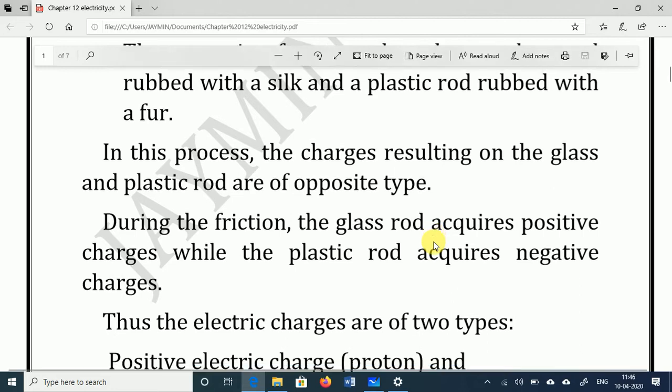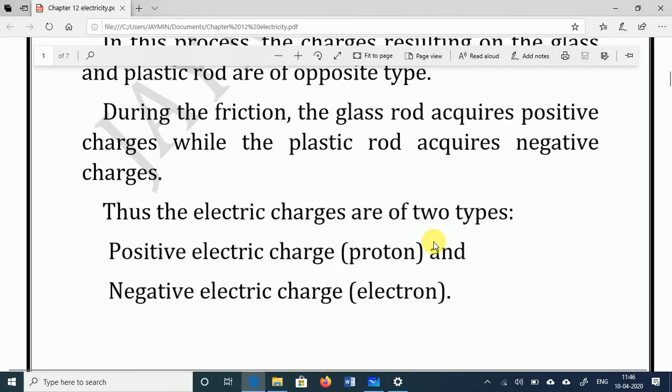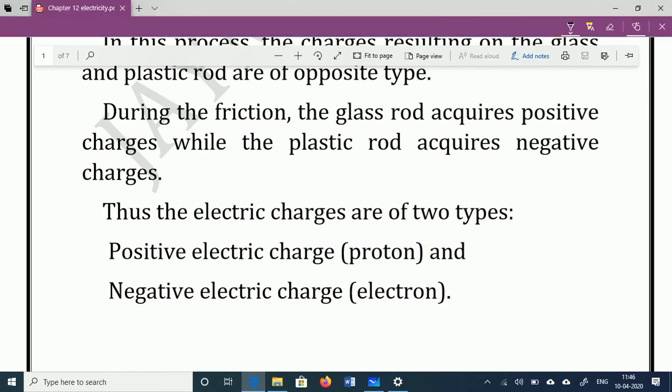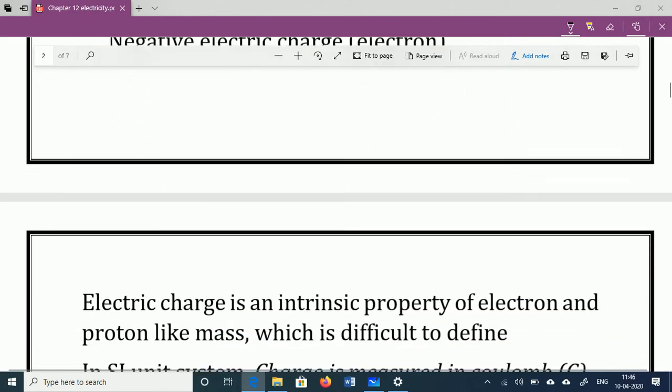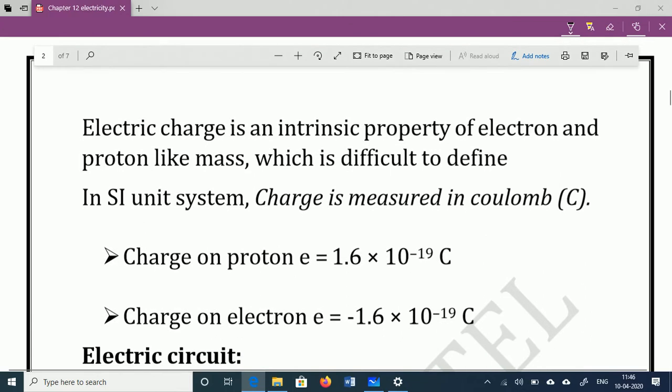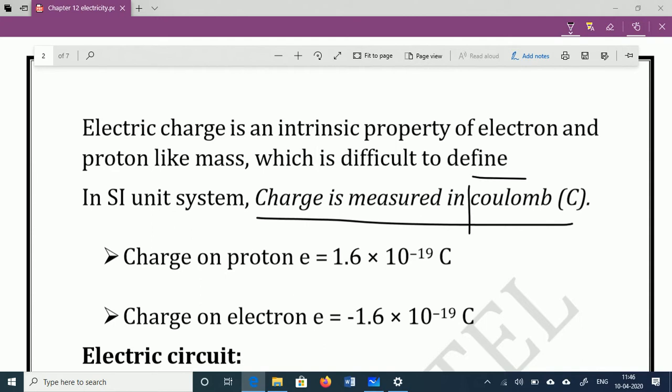Here two types of charge are present: positive electric charge, which is produced due to the proton, and negative electric charge, which is produced due to the electron. Electric charge is the intrinsic property of the electron and proton. Now what is the unit of charge? Charge is generally measured in Coulomb. It applies to the proton as well as the electron.